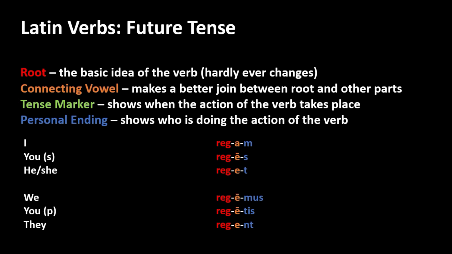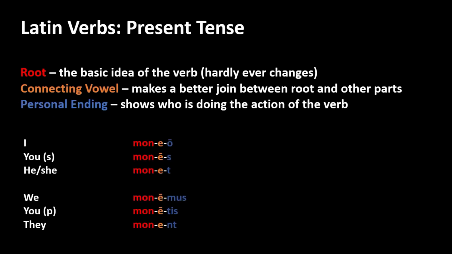Let us go back to the first lesson in this course when we looked at the present tense. Let's have a look at monio. Monio, mones, monet, monemus, monetis, monent. Can you see the problem? Let's put the two side by side.